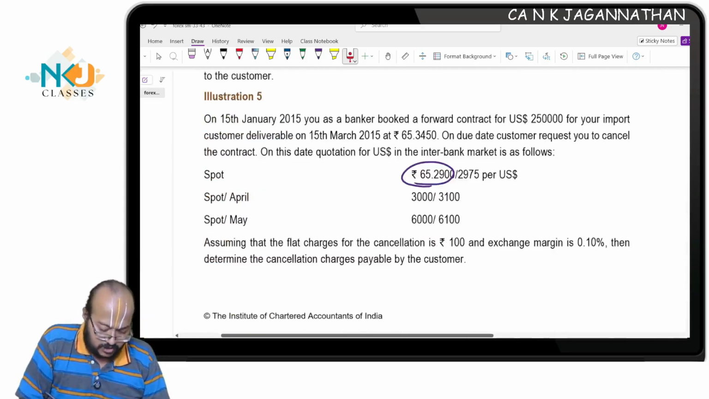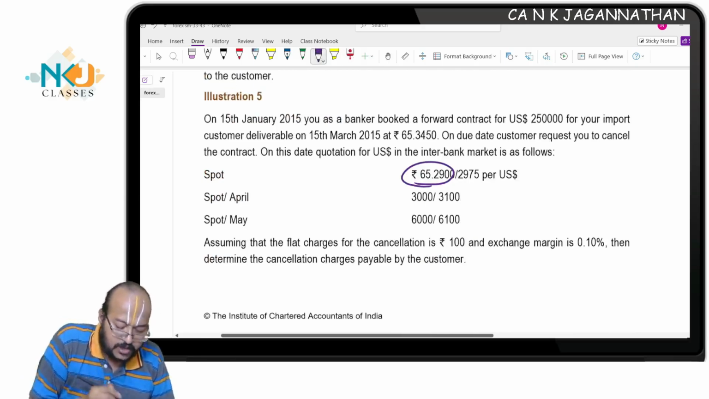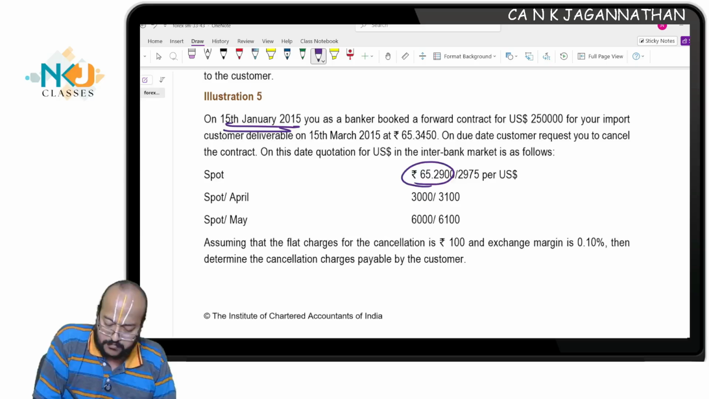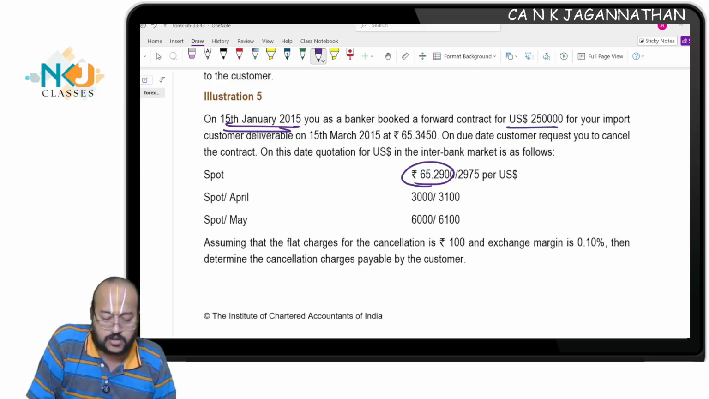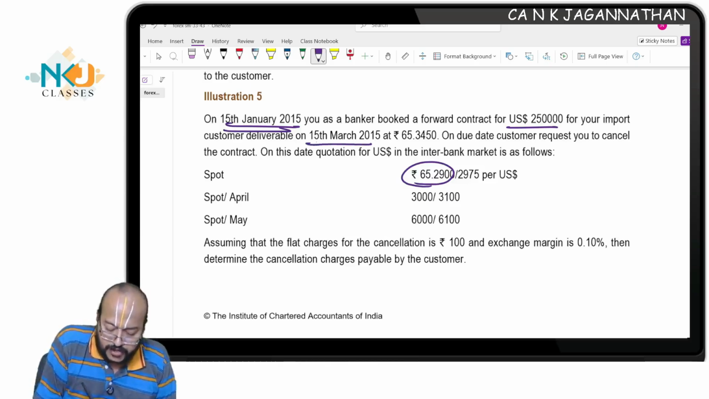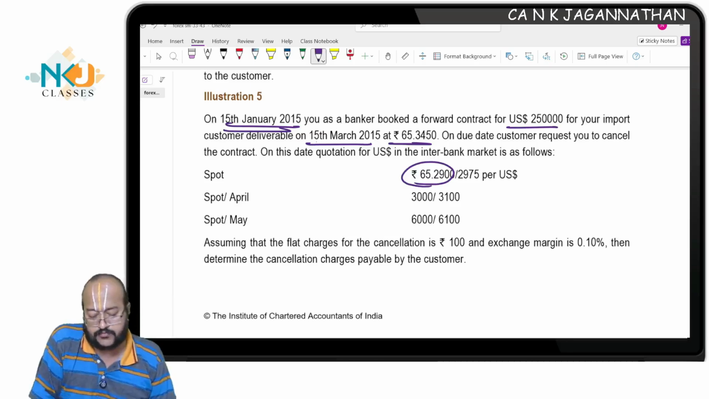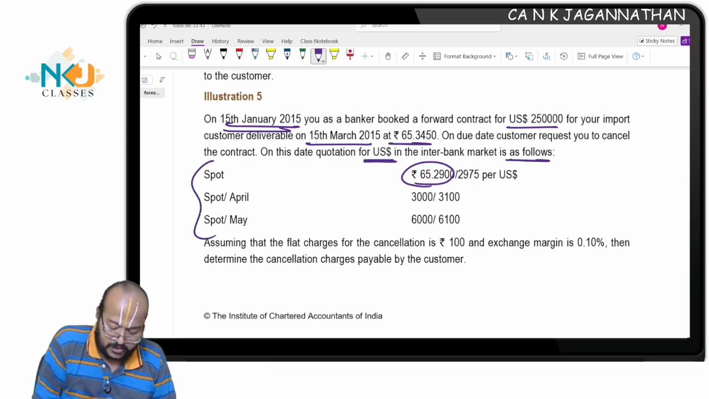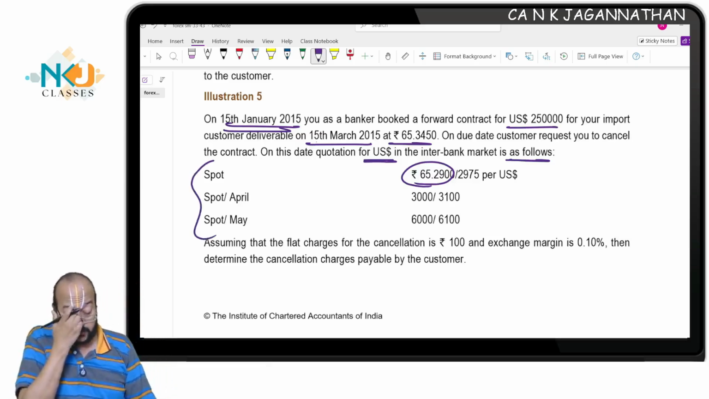Take illustration number 5. On 15th January 15, you as a banker booked a forward contract for US dollar 2,50,000 for your import customer, deliverable on 15th March 15 at 65.3450. On due date, the customer requests you to cancel the contract. On this date, the quotation for US dollar in the interbank market is as follows. Interbank market rate is given, spot rate given, and spot April given.